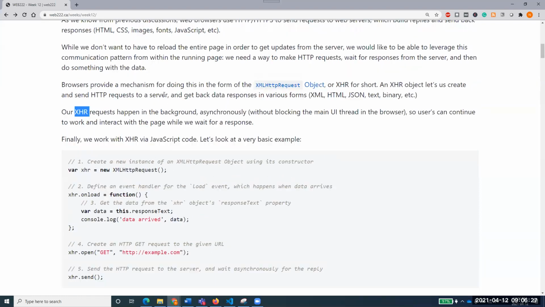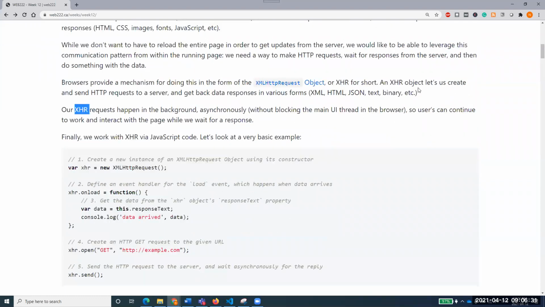First of all, the summary: XMLHttpRequest, or XHR, is a way to request something in the background asynchronously without blocking the main UI thread in the browser. And whenever that data is received, the browser loads it into the DOM, and after loading it into the DOM, it shows the data on our page.